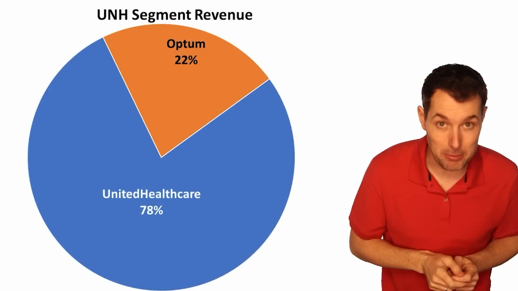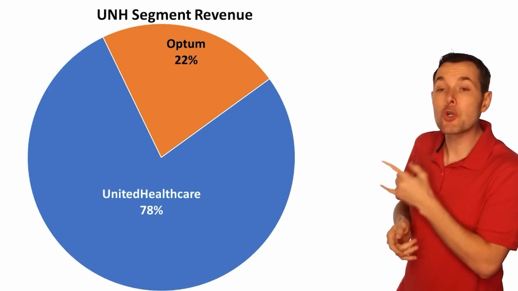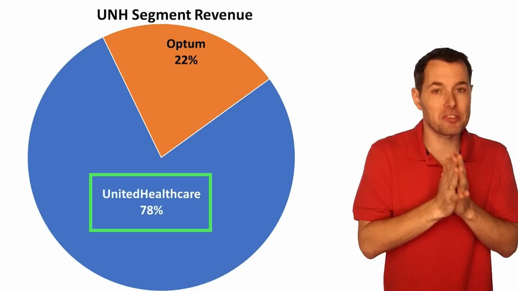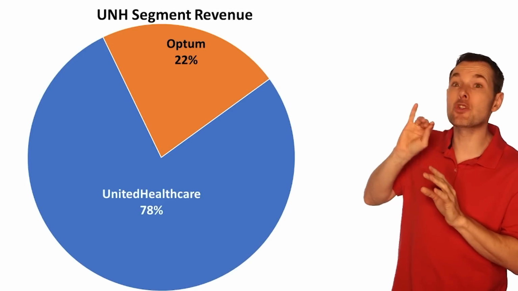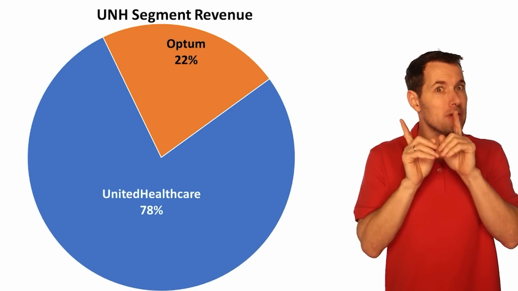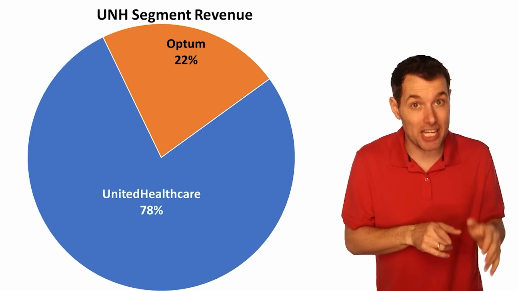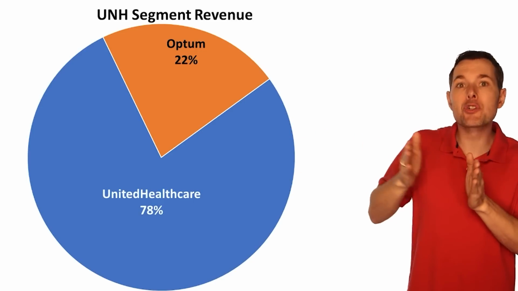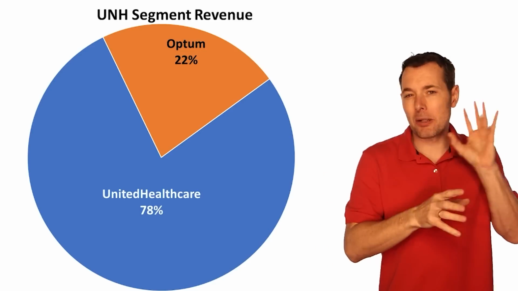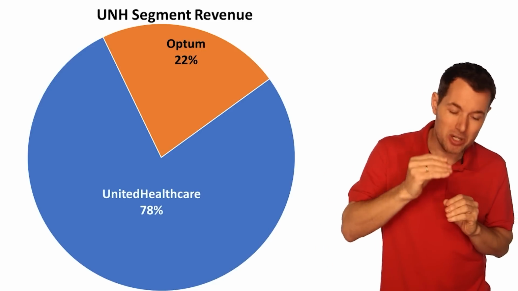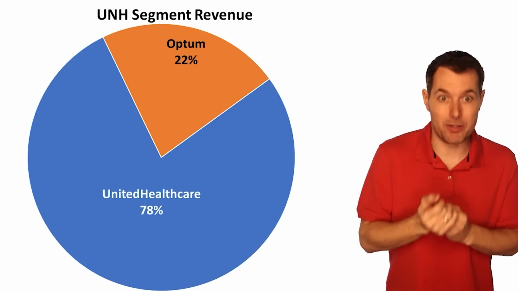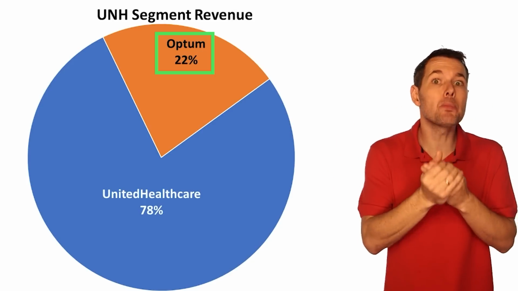Okay, now we're jumping over to UnitedHealthCare's business segments. So we can see that they have two primary segments. They have UnitedHealthCare, which represents about 78% of total revenue. This is as of 2021. By the way, this company reports earnings in a couple days where they will close out 2022. So these numbers are through 2021. And we're going to look up some projections for 2022 towards the end of the video. But UnitedHealthCare represents about 78% of revenue. Optum represents about 22% of revenue.